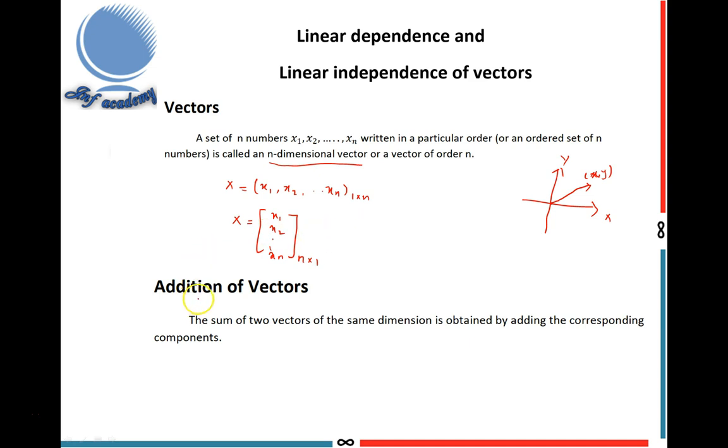Next, I explain addition of two vectors. The sum of two vectors of the same dimension is obtained by adding the corresponding components. I write here.